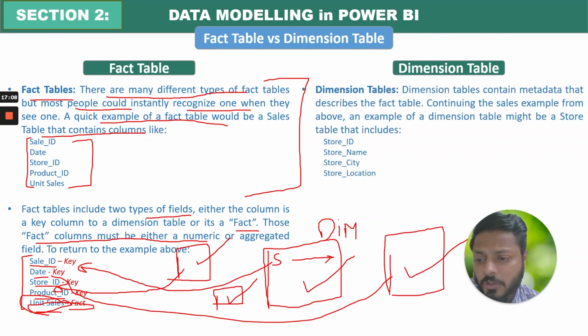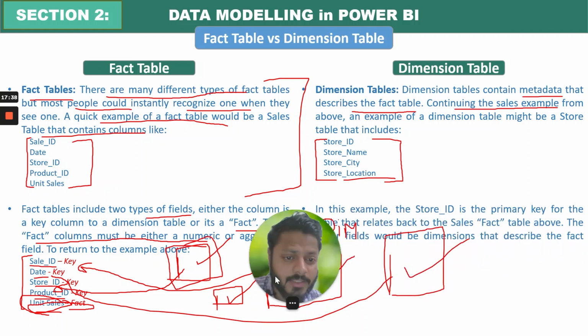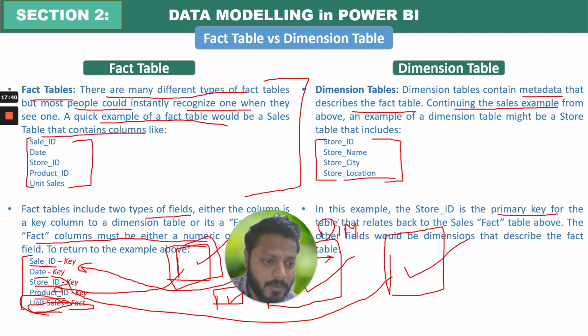Now, the definition of a dimension table: it contains metadata that describes the fact table. Continuing the sales example from above, an example of a dimension table might be a store table that includes store ID, store name, store city, store location. So we created one table for store underscore ID. That will be the master, which will include all these kinds of columns. Finally, you can see the store underscore ID is the primary key for the table that relates back to the sales fact table above. The other fields would be dimensions that describe the fact table.